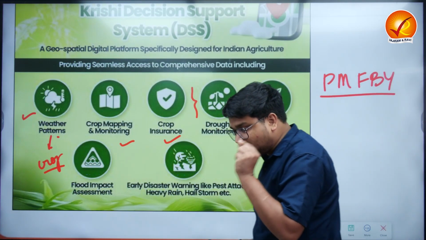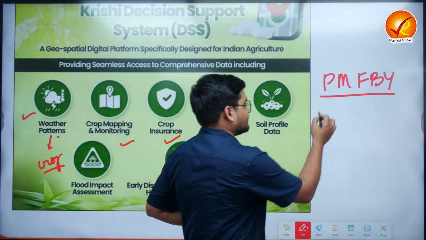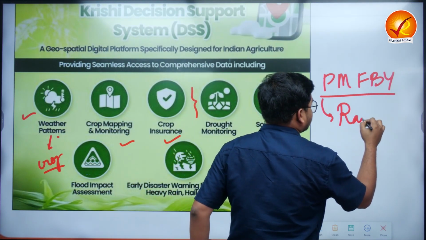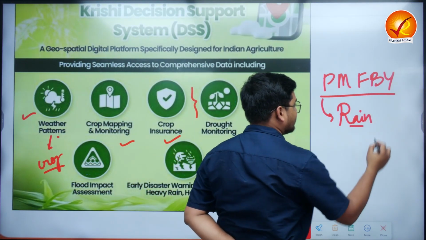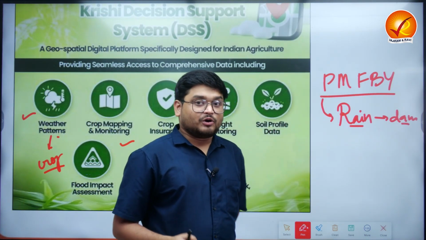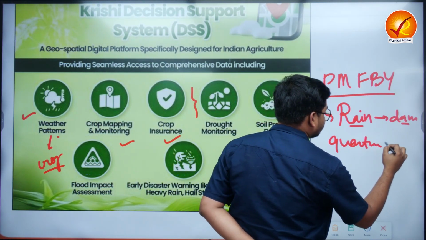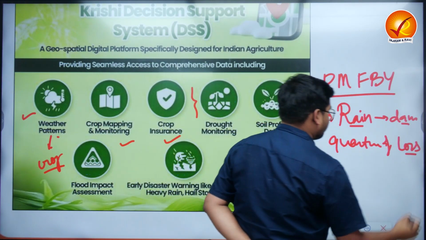Now, one of the major issues of Fasal Bima Yojana is, for example, if there has been extreme rainfall and due to this rainfall the crops have been damaged, what is the quantum of the loss for the farmer?